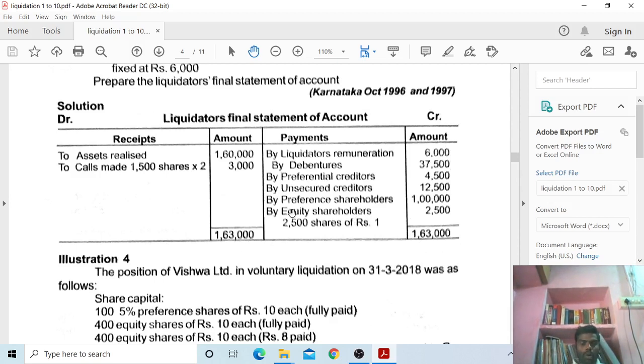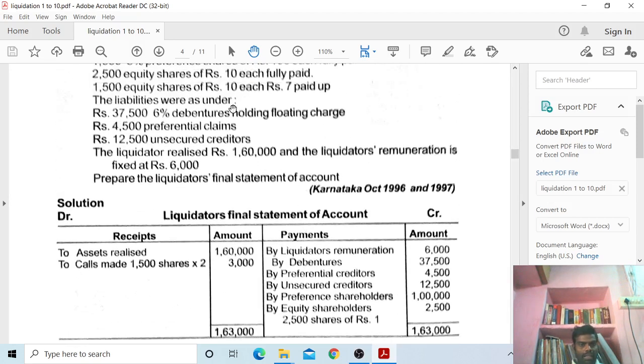Once again, how to calculate the call: whatever amount is required to give the preference shareholders, that much is collected from the partly paid shareholders first. Next, the equity shareholders: here 2 rupees is collected and 1 rupee is given.